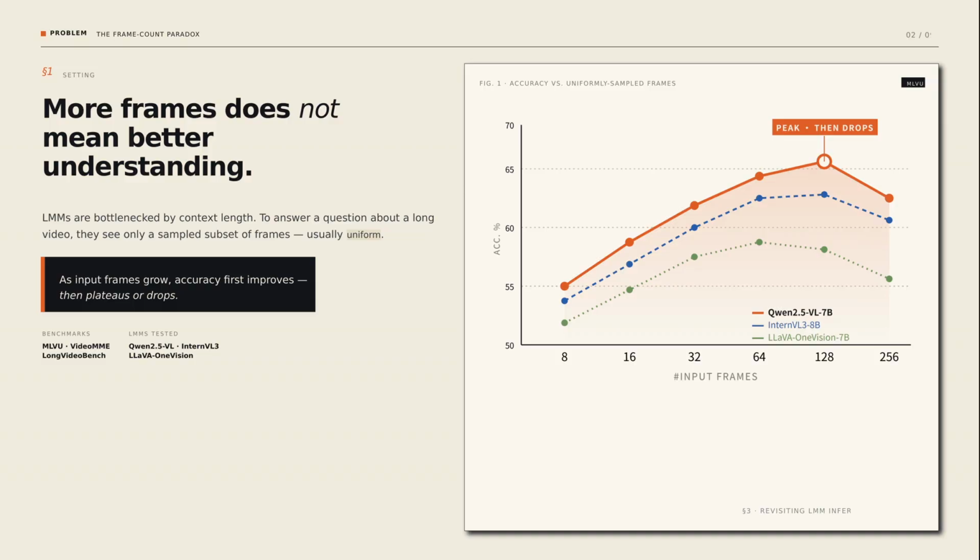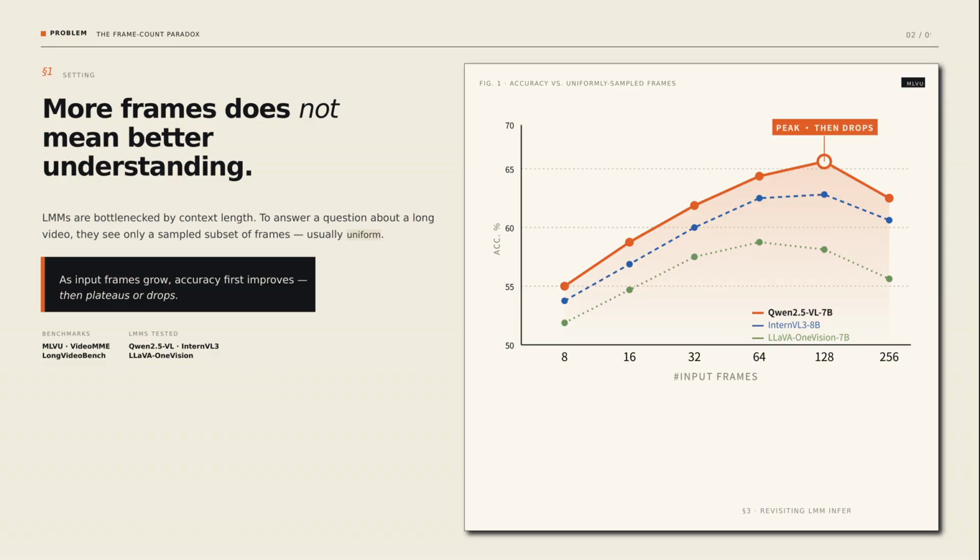Here is the setting. A large multimodal model receives a long video and a query, but because of context length limits, it can only see a small sampled subset of frames. The default choice is uniform sampling. People have assumed that more frames is always better.